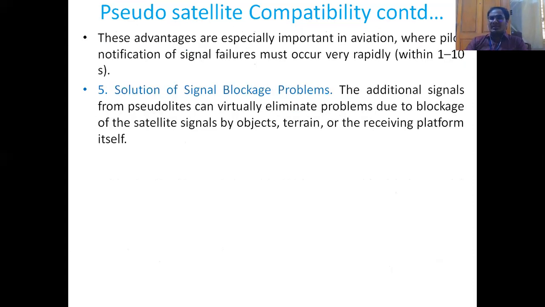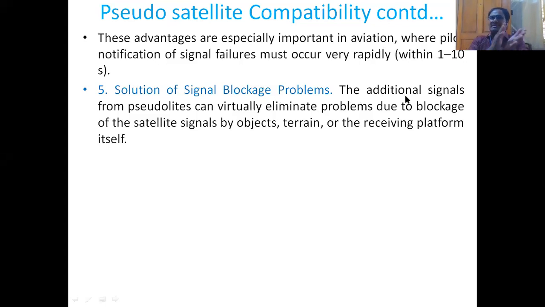These advantages are especially important in aviation, of course, where pilot notification of signal failures must occur very rapidly, that is within 1 to 10 seconds, because the speed of flights is very, very high compared to road transportation. And the fifth one is the solution of signal blockage problems.